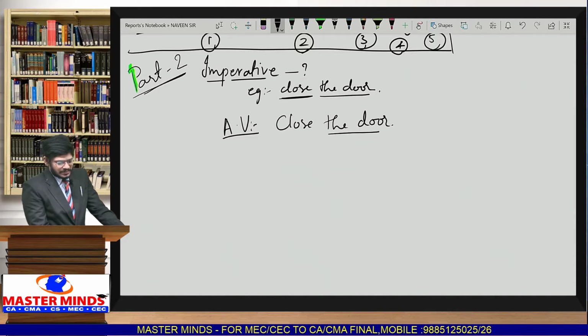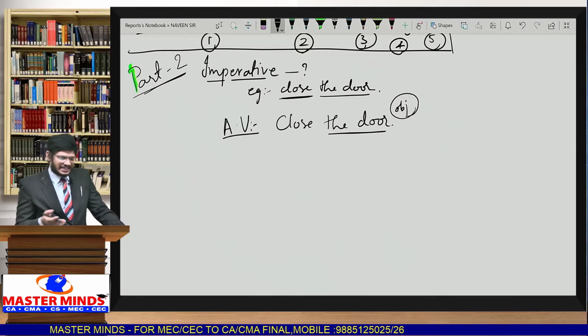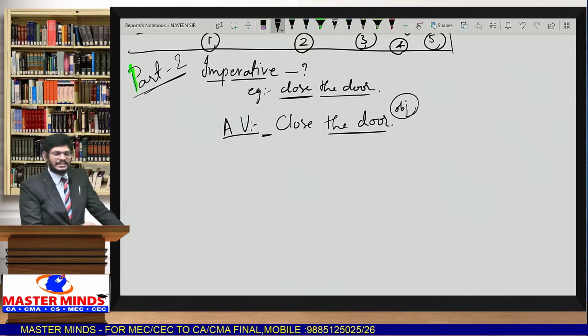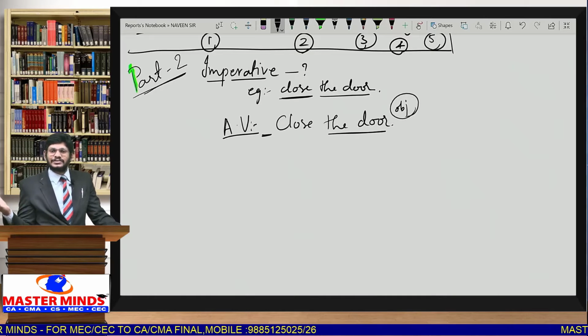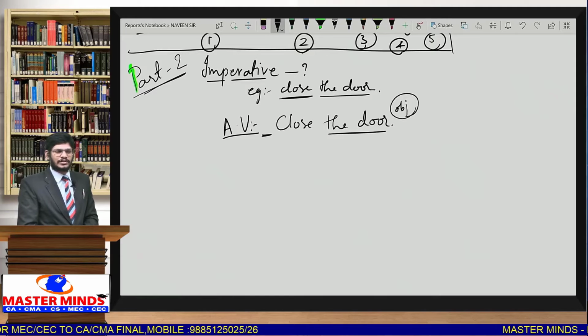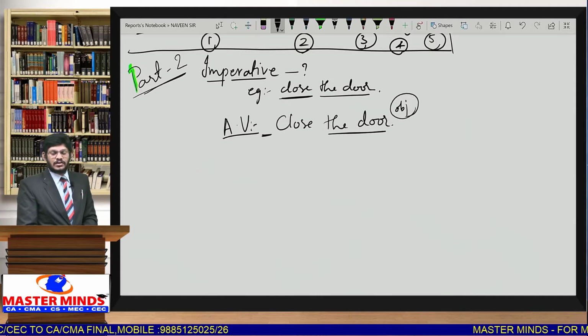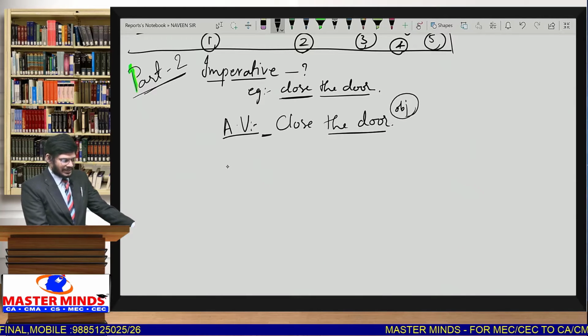What is the object that is being affected? The door. We know the object is door. But who is the subject? Is there any clarity of the subject here in the sentence? Who should close the door? Should I close the door, or should you close the door, or should someone else close the door? It is not clear. We are not clear about the subject in this particular context. When the subject is not clear, we can assume that the opposite person or whoever is there is considered as a subject. So whenever the active voice is given like this, how to write passive voice?